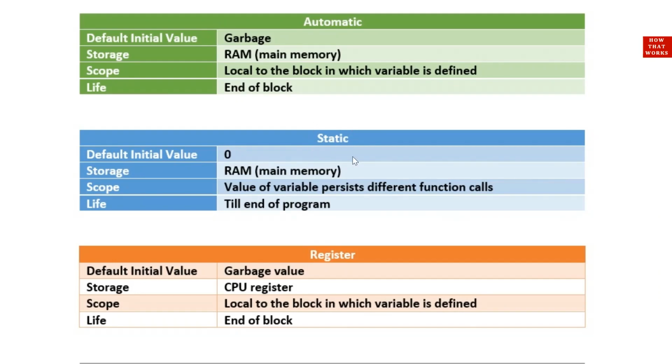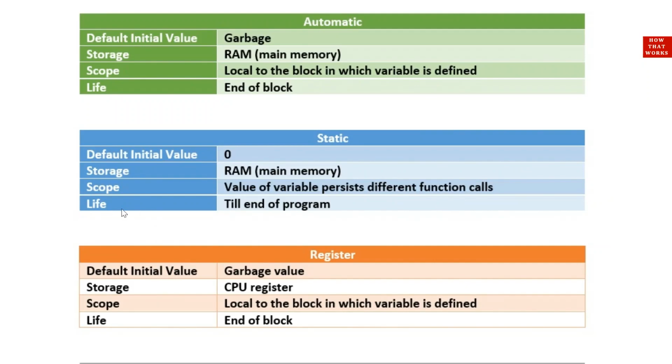Now another storage class is static. Its default initial value is 0. Its storage is also RAM, that is main memory. Its scope is that the value of the variable persists between different function calls. That means whenever a value is given to a static variable, its value will remain the same in different functions. I will explain you through a program what that means.